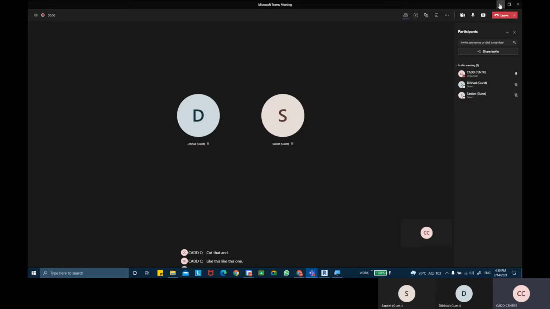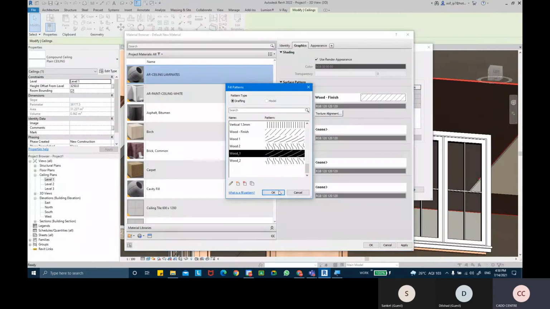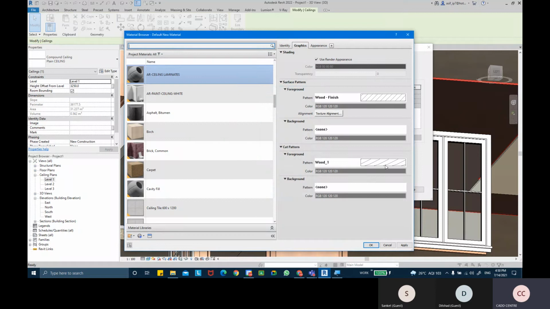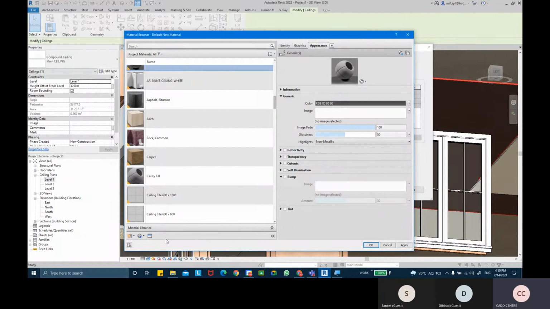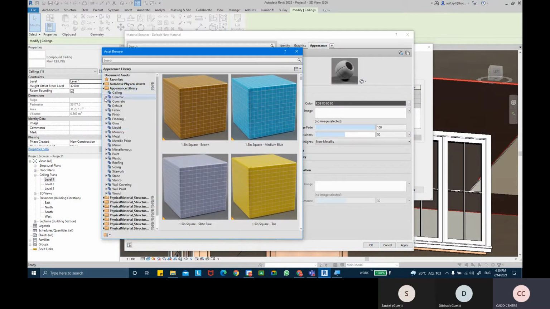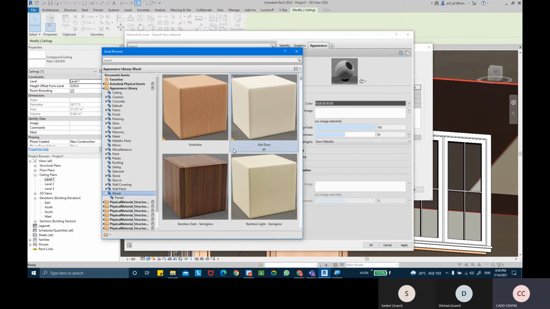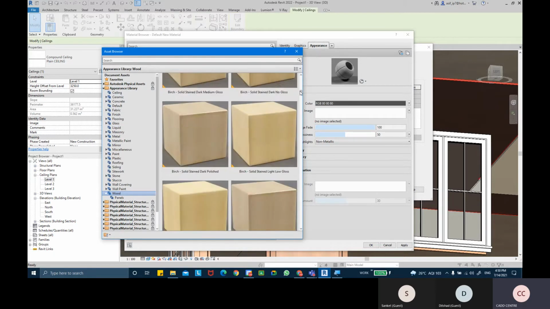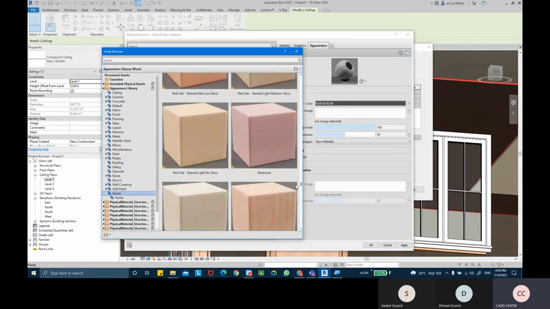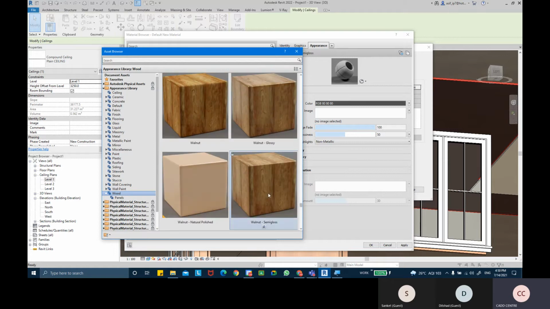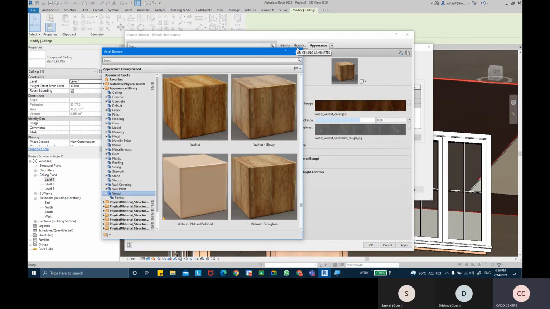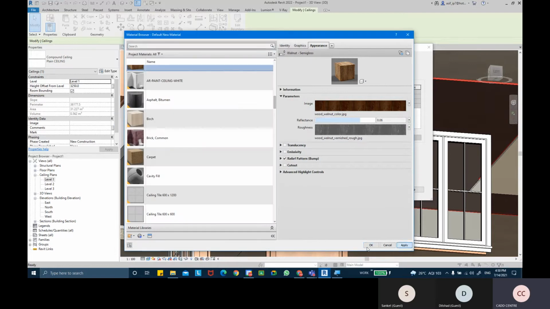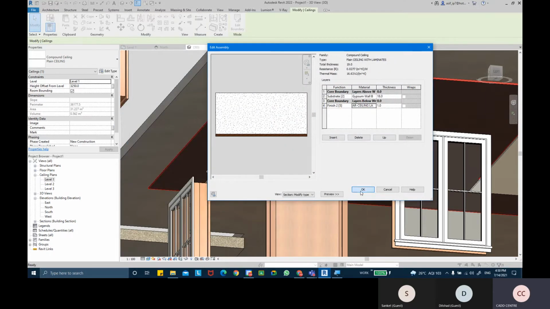So you got that cut pattern, and then from the appearance, pick the piece of wood. I'm going to pick very randomly some texture, very rough, walnut glossy. Pick that. Semi-gloss, that's fine. Apply, okay. Then okay.